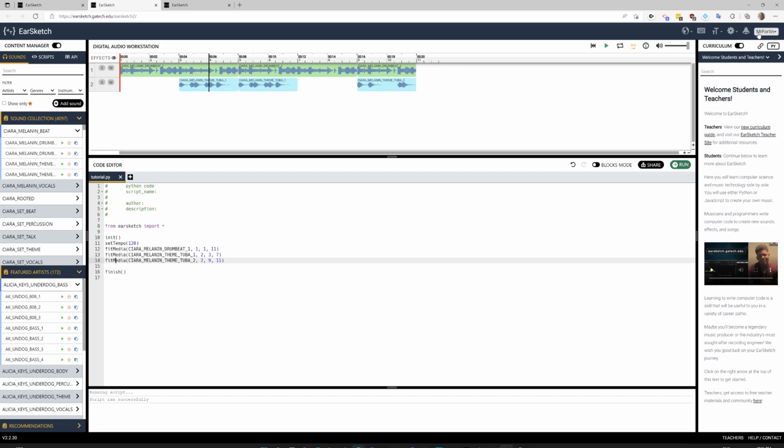And once you've done that, on the top right there is a create account button. You're going to create an account, and then you can actually share your code. Once you've shared your code, attach it to your classroom assignment. You'll have 2 blocks to work on your song. Enjoy.